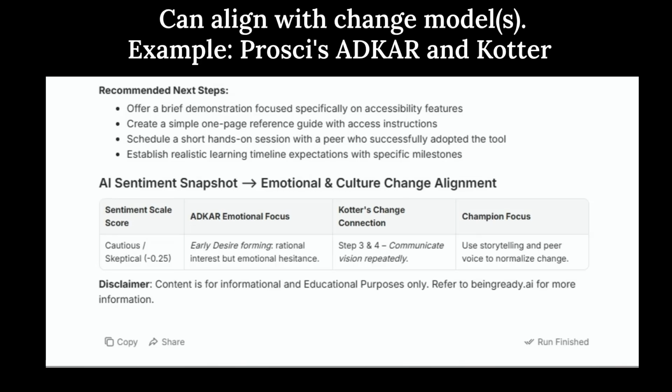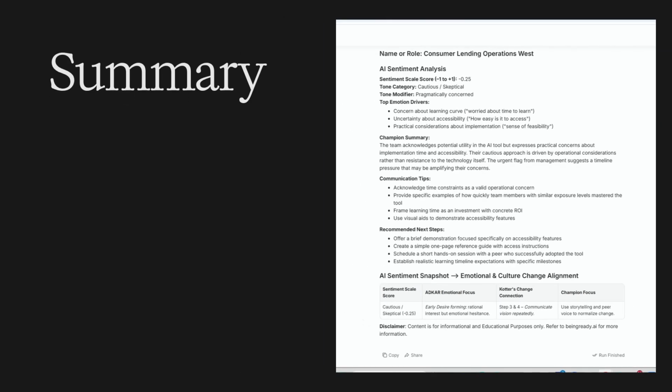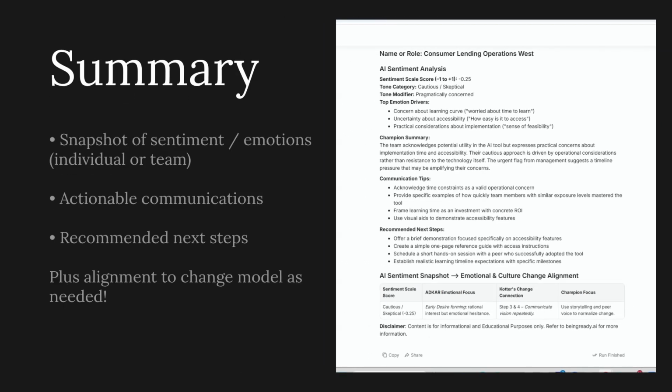Final items here, you can see the run is finished. You can share this or copy it, clicking copied, and input that in a presentation however you would like to use it. Our AI sentiment analysis agent provides feedback on where an individual or a team may be within their experience with change, where their sentiment is at, and aligns that to actionable communication tips and recommended next steps, and then further connects it to change alignment areas depending on your organization's models and methodologies.